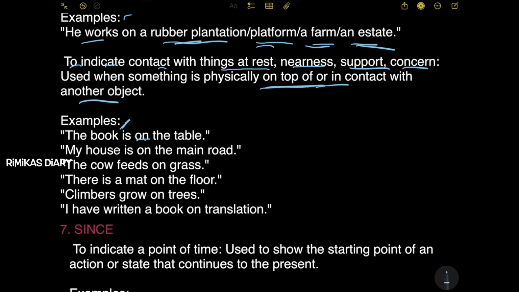My house is on the main road. The cow feeds on grass. There is a mat on the floor. Climbers grow on trees. I have written a book on translation.